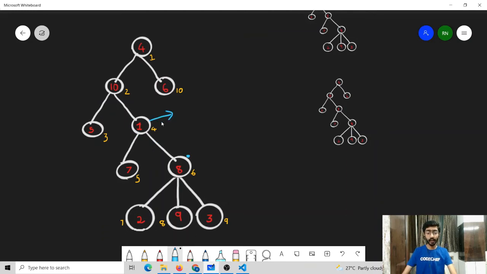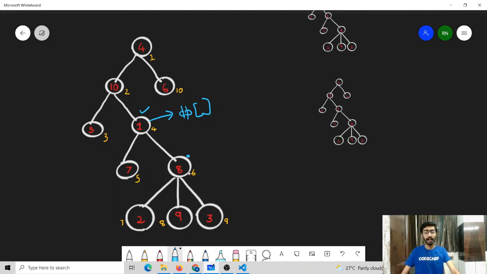But one observation that we can make is, as soon as we are going to find the DP value of some node, we know that all the values which lie in the subtree of that node are going to have the contribution of this node, because this node is going to be the ancestor of those nodes. Let us take an example. Consider that I have found the DP value of this node.